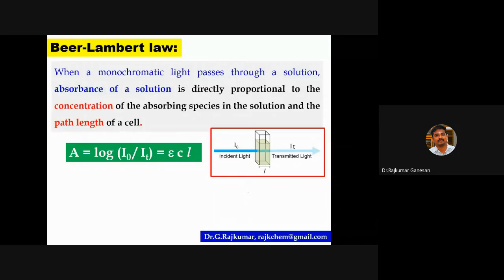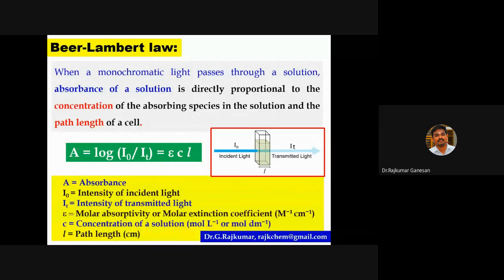Look at this, you should remember this Beer-Lambert law mathematical expression. A, absorbance, is directly proportional to concentration as well as your path length, the sample cell length.